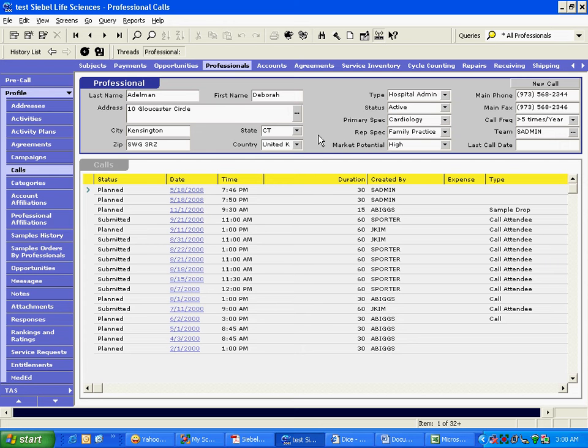Let's say there are two users, and you want both to be able to access the professional calls view. You want user A not to be able to edit or enter the calls, but you want the other person to be able to edit as well as enter the calls. In this case, you have to create two views. Give the view where the edit rights and everything are disabled to user A, and give the other view where the edit rights and everything are enabled to user B. This is how we manage access in Siebel.